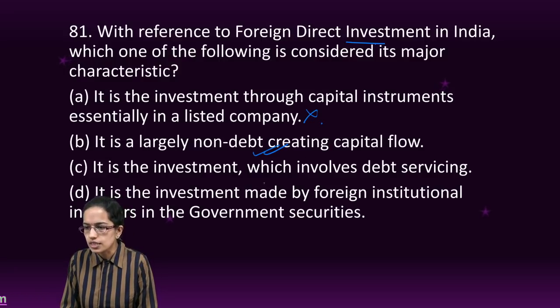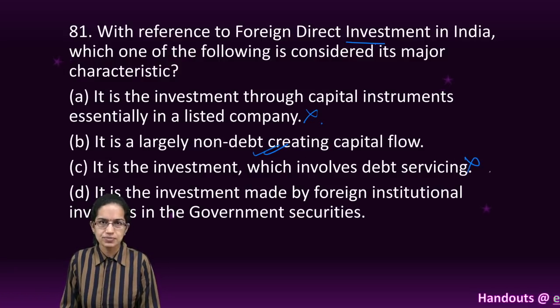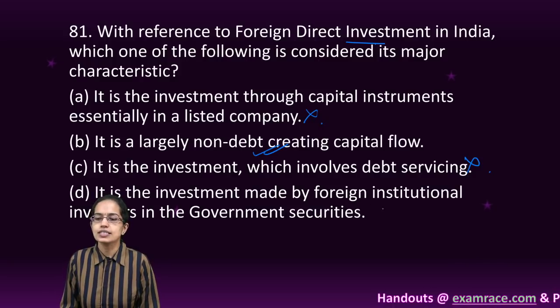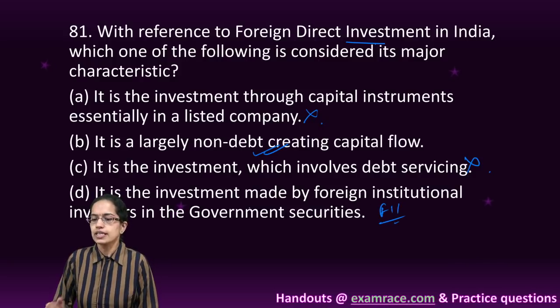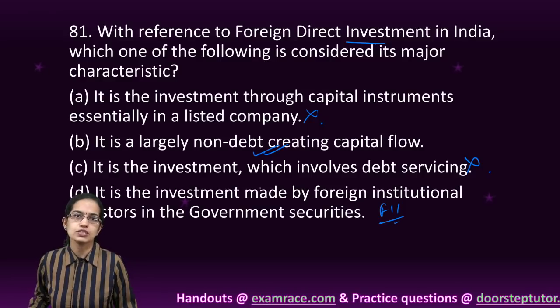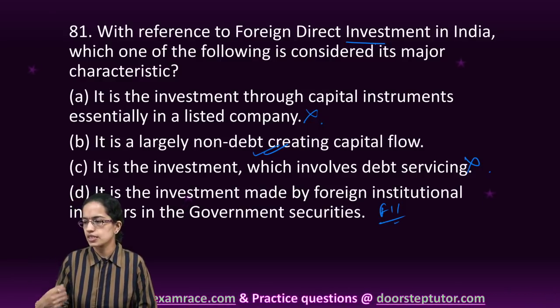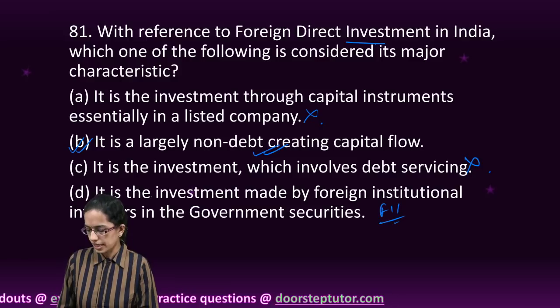So since the third choice talks about debt servicing, it becomes incorrect again. And the last is the definition for the FII, that is the foreign institutional investors who basically invest in securities in India. So B is the right option here.